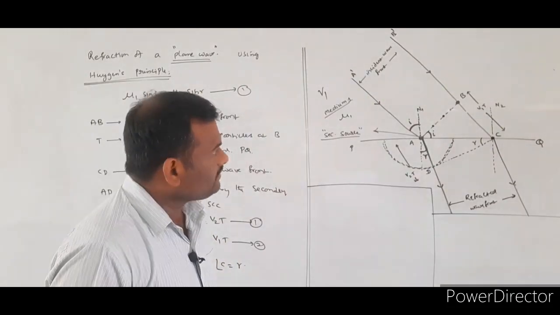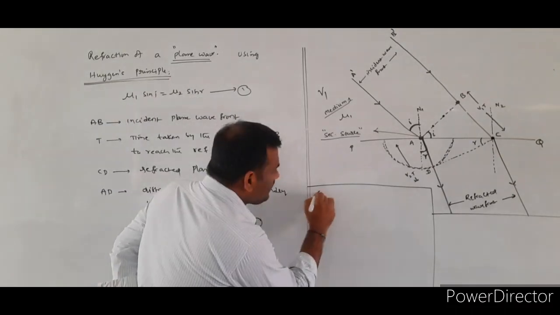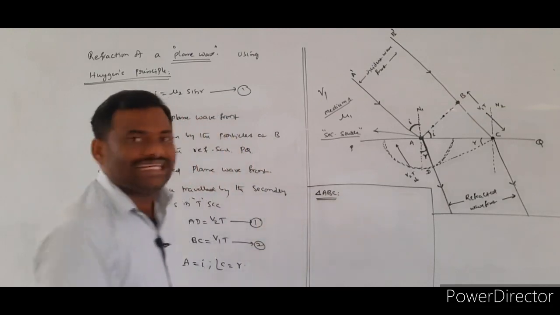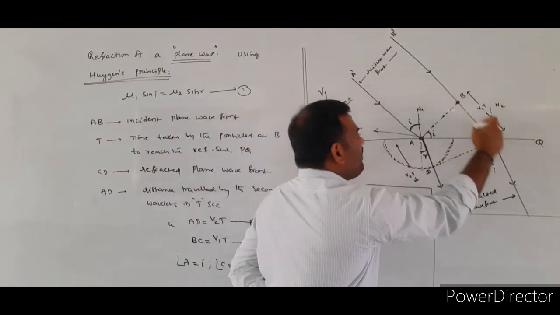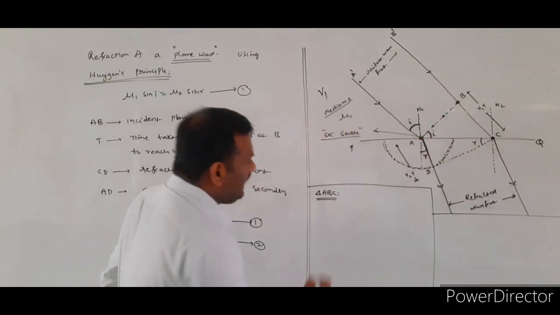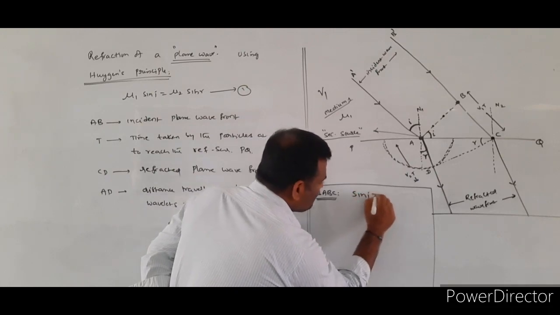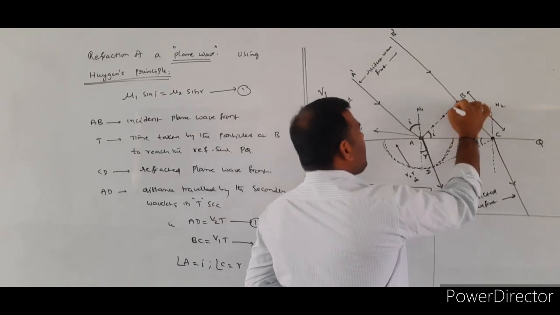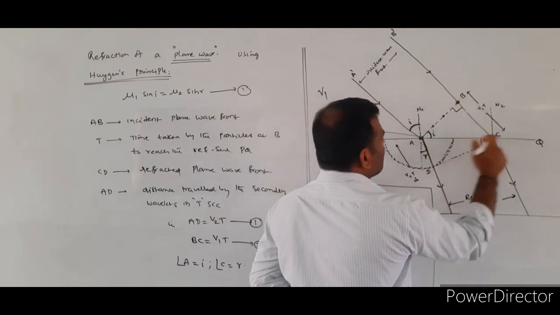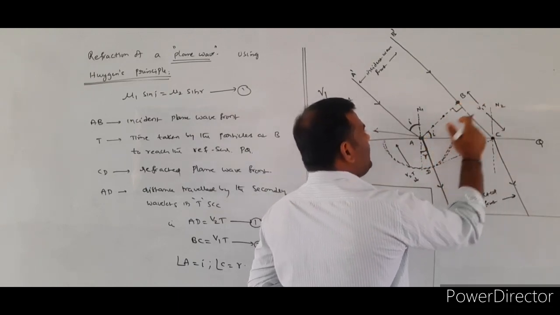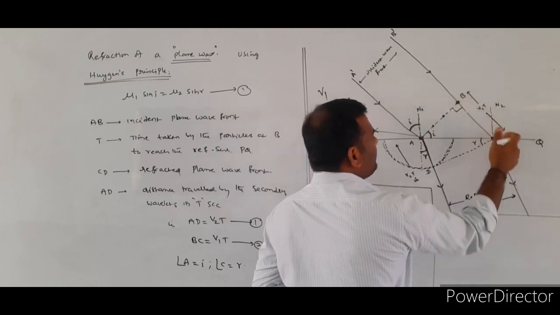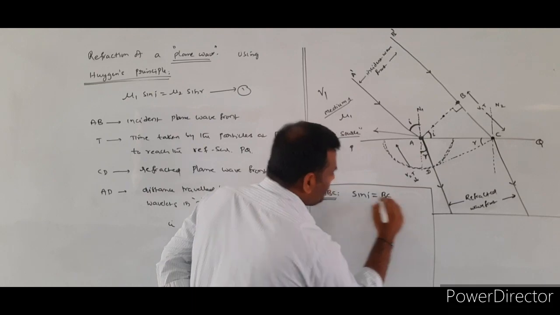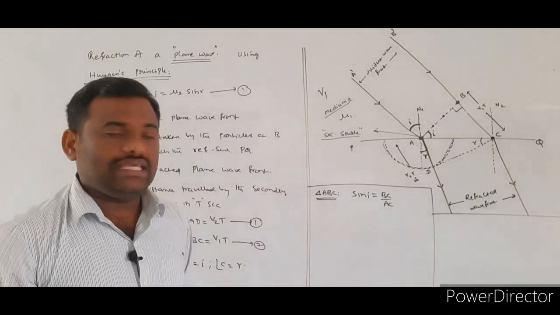Now, see here. I consider the triangle ABC. From the triangle ABC, I will write the sin I value. This angle will be 90 degrees, so that it is the hypotenuse. Sin I is equal to opposite side by hypotenuse. Sin I is equal to BC by AC.